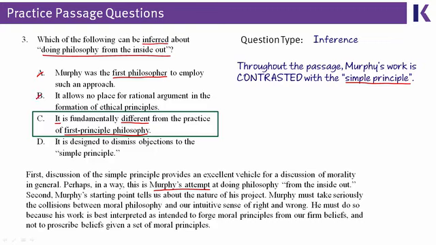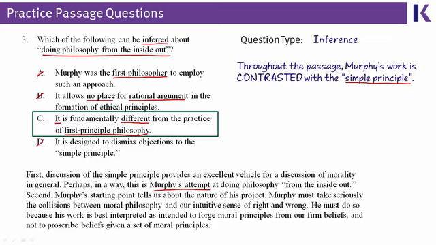Answer choice B is wrong because it says that Murphy allows no place for rational argument, but Murphy does allow place for rational argument. In fact, he says rational argument, in other words, using reason, is necessary in certain cases. That's said directly in paragraph 5.